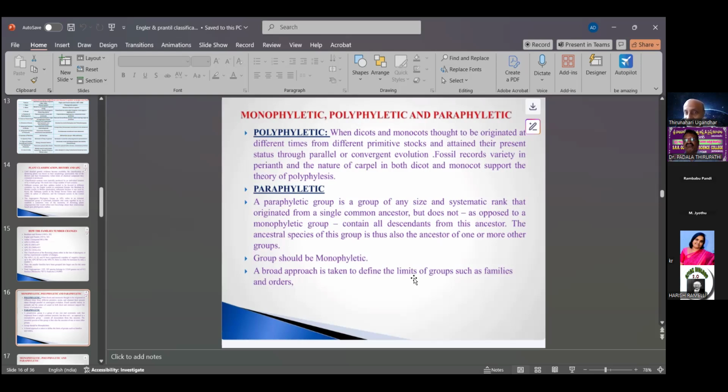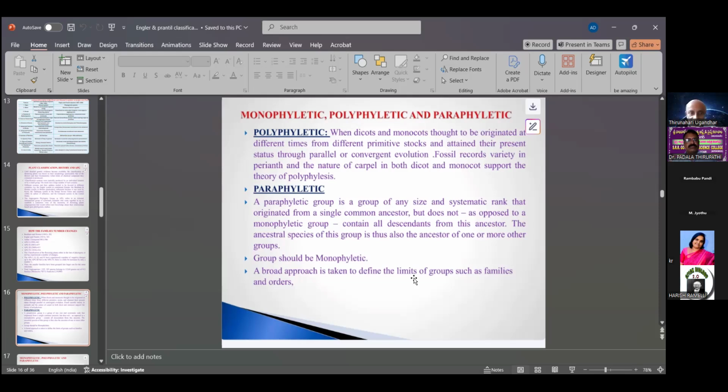Fossil records varied in variant and the nature of the corpus in both dicot and monocot support the theory of polyphyly. Poly means more theories based on the origin or evolution of the plant.